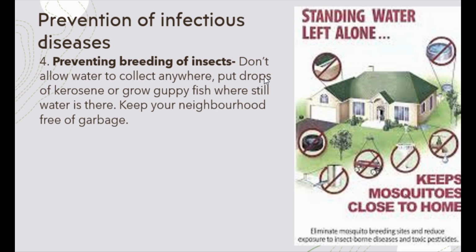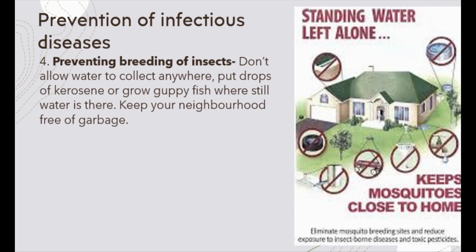The spread of diseases which are caused by vectors can be prevented by preventing the breeding of these insects. To prevent the breeding of especially mosquitoes, we have to stop water from collecting and staying still anywhere in and around our homes. Water can collect inside objects such as abandoned tires, drainage pipes, bird feeders, toys which are left outside the house, and even wells or ponds which are not properly covered.